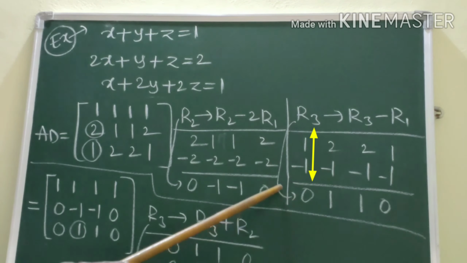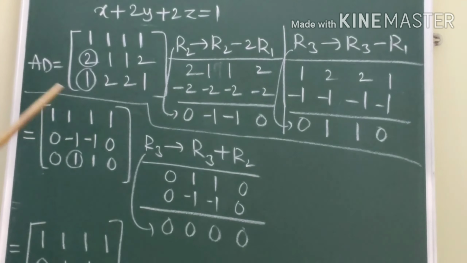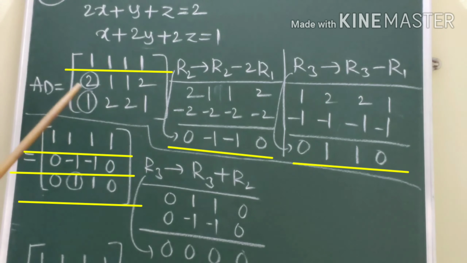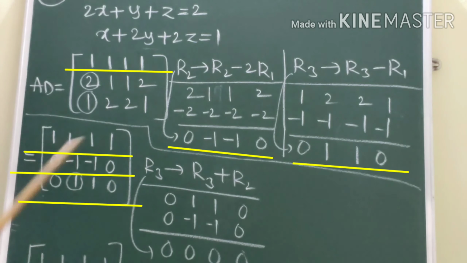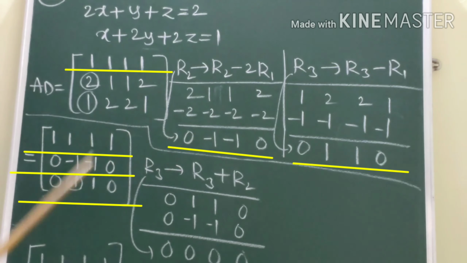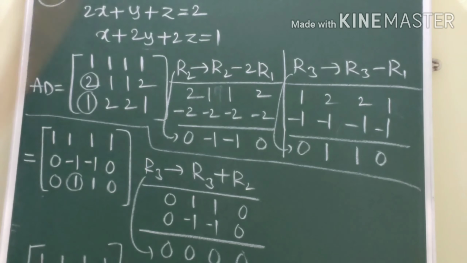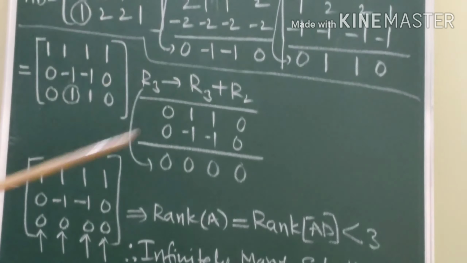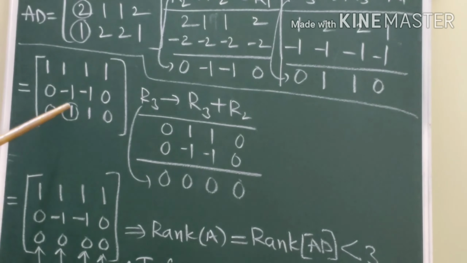By writing the second row and third row in the above matrix, we get the first row the same, 1, 1, 1, 1. Second row is 0, minus 1, minus 1, 0. Third row is 0, 1, 1, 0. In the second step, we have to convert this element to 0. For that, we apply R3 tends to R3 plus R2. That means R3 already has 1, and here the element is minus 1. If you take 1 minus 1, 0.